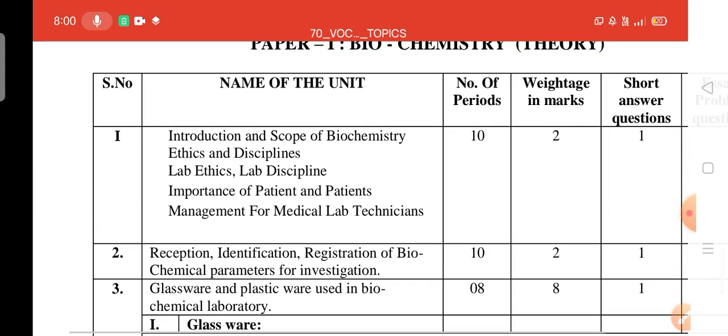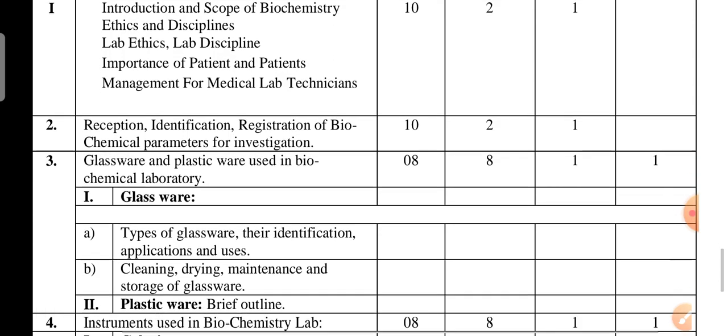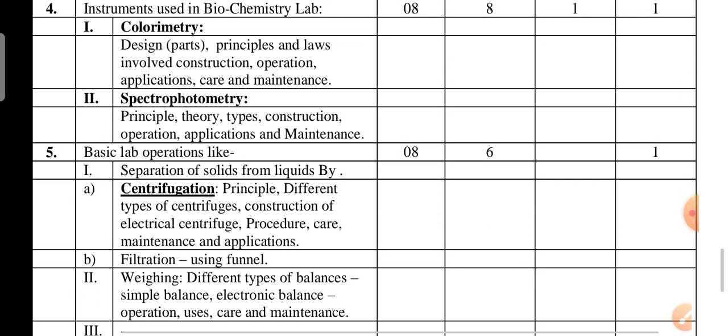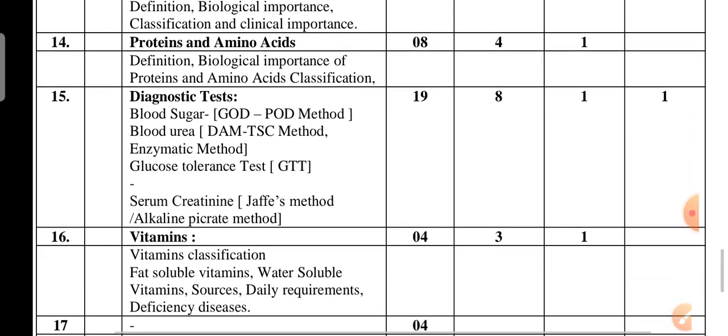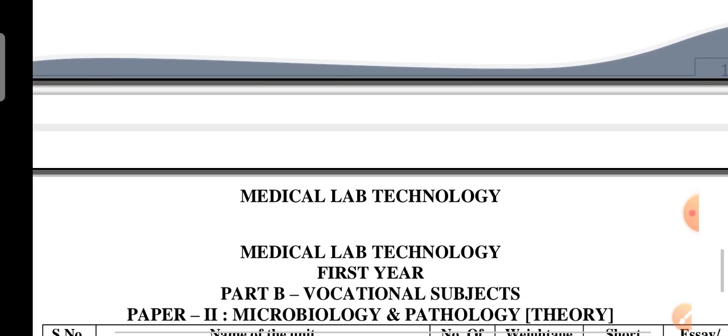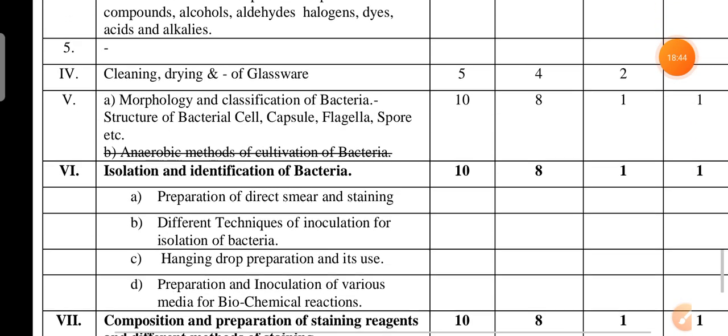This is the biochemistry paper 1 syllabus. Paper 2. In this, deleted questions are also there.